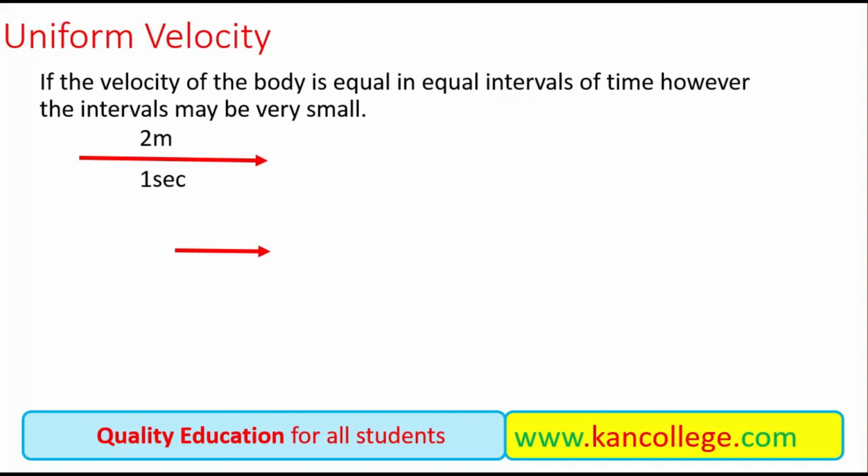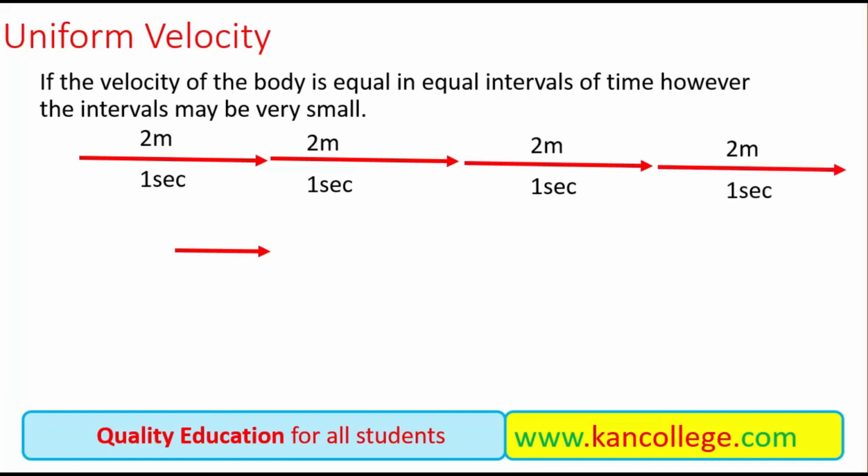For example, if a body covers a distance of 2 meter in 1 second, then next it covers a distance of 2 meter in 1 second, and in the last it covers a distance of 2 meter per second.